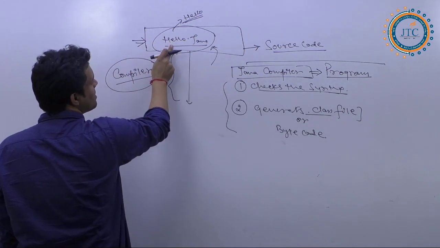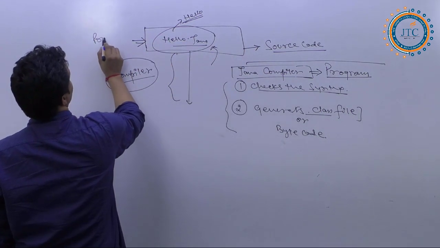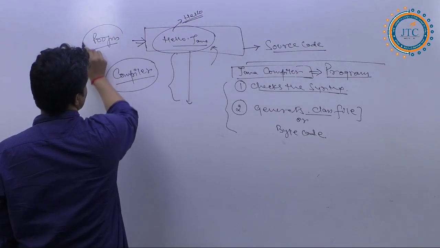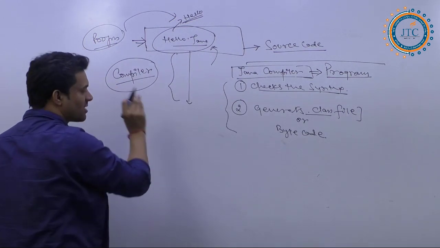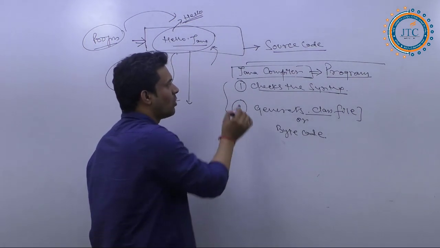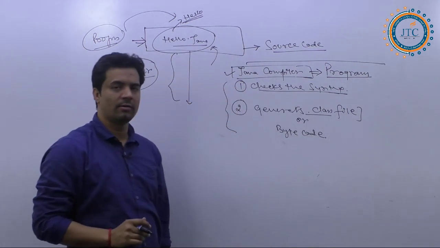What exactly is this? This is the program, and the name of this program is Hello. Similarly, if I ask you what this is, it's a compiler, the Java compiler.